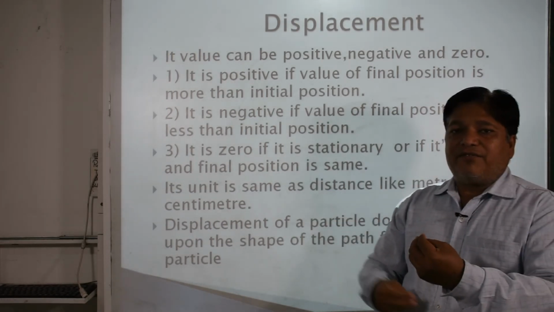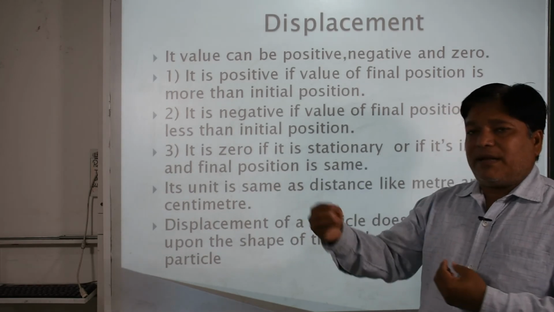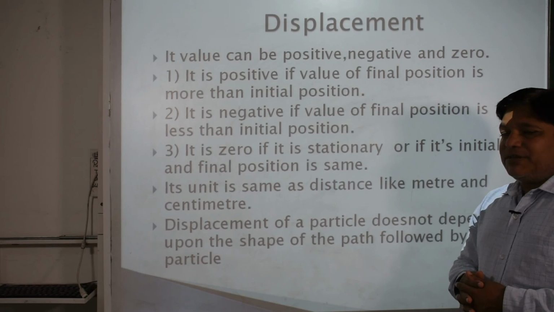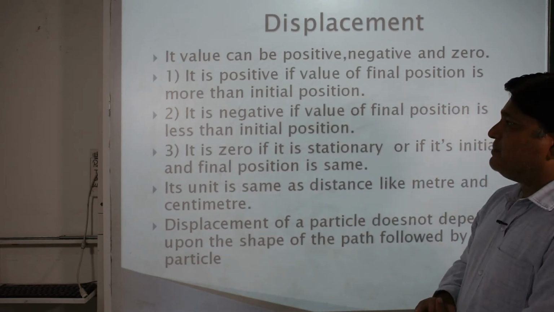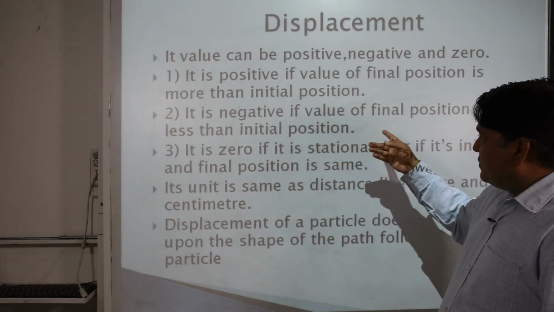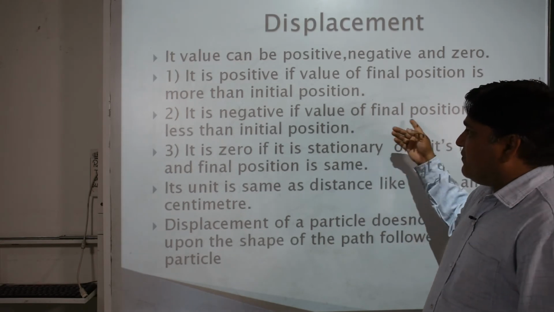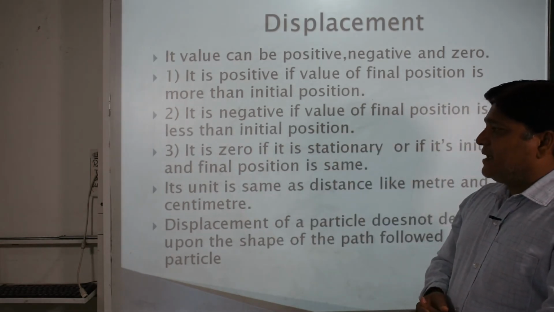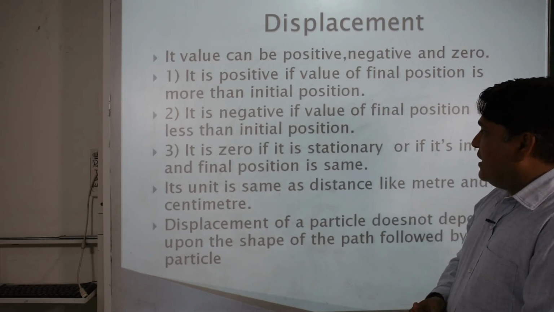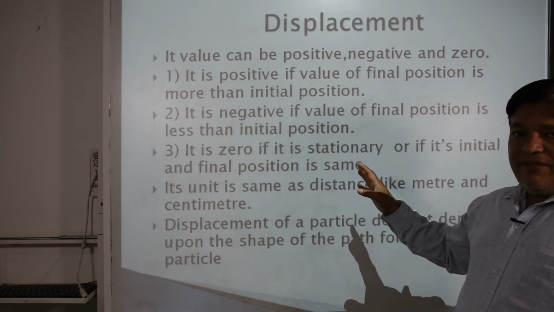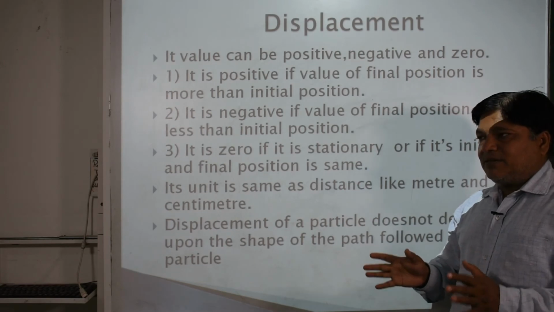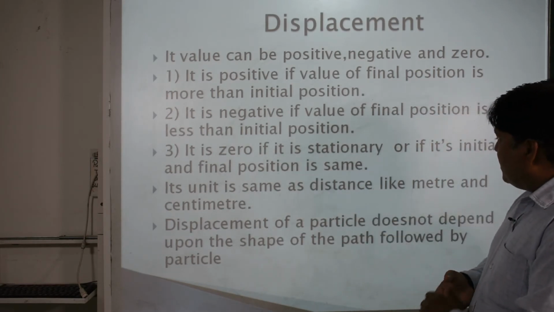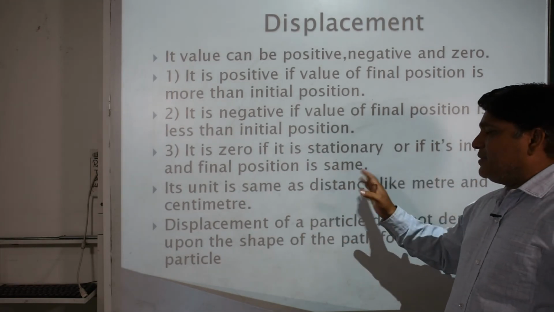For example, 5 to 10, 5 is smaller and 10 is greater. So the difference between these two positions will be positive. In that case we get the displacement as positive. Negative value we will get only if the final position is less than the initial position. 0 if it is stationary. If an object is stationary, it is not moving, in that case it may be 0. Or if its initial and final position are the same.